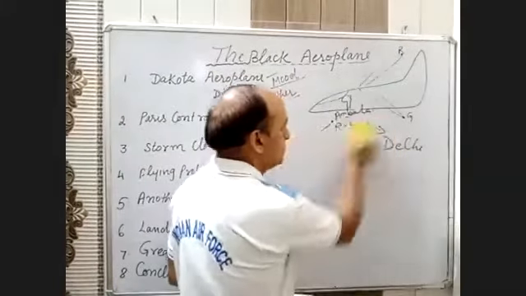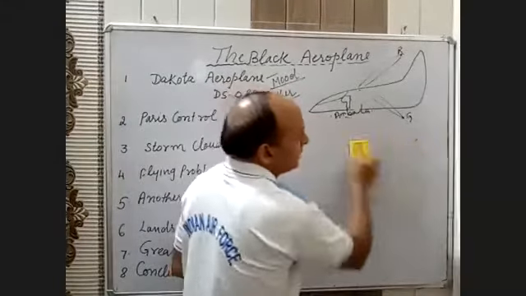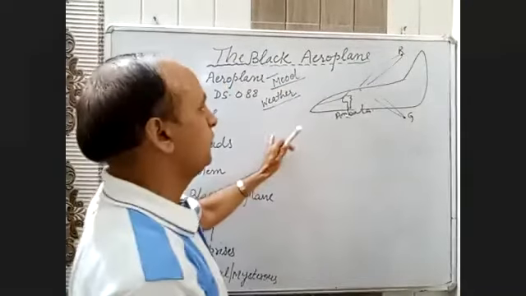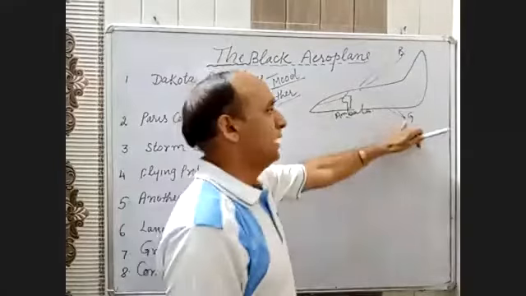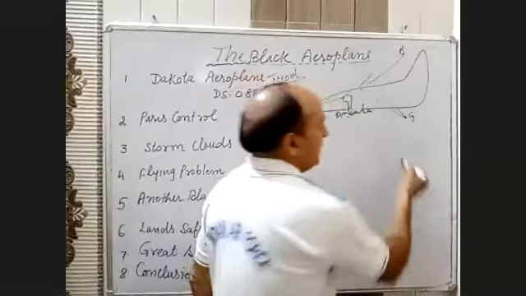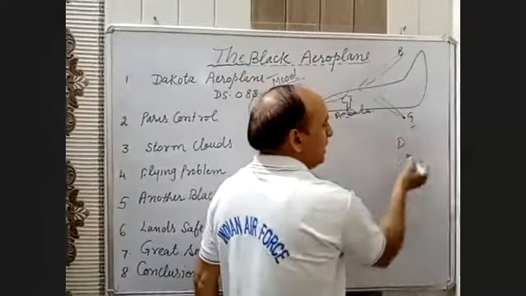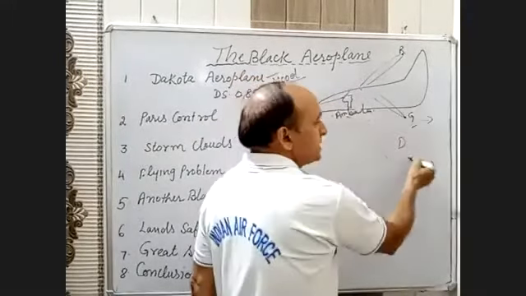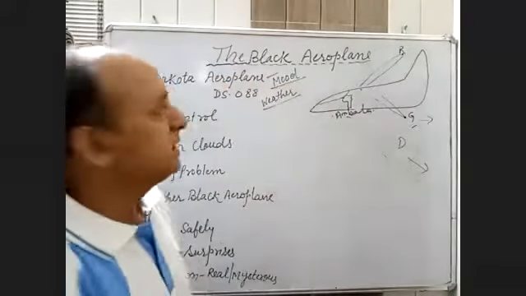In case of emergency, there are one or two standby stations. For example, if it has to fly to Delhi, near Delhi there may be one or two standby stations. In case any problem is there in Delhi and he cannot land, then he will go to the standby station. Okay, this is the system actually.